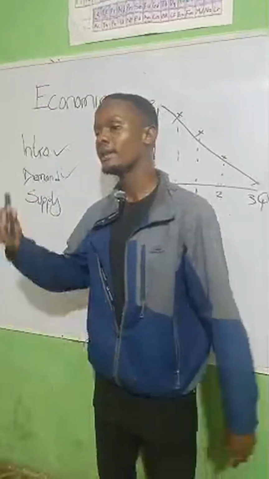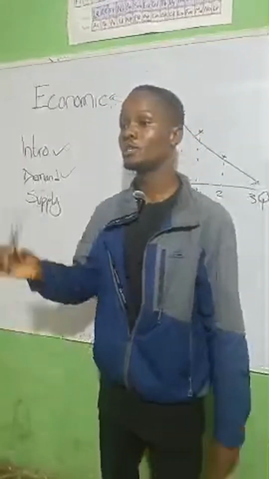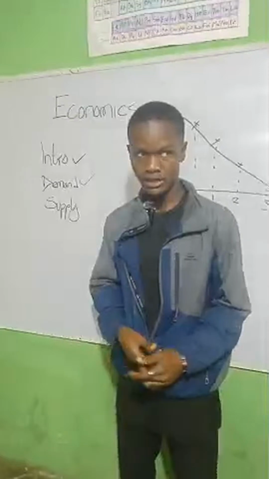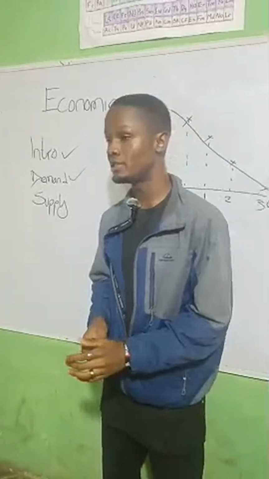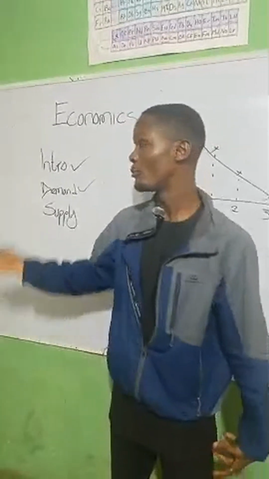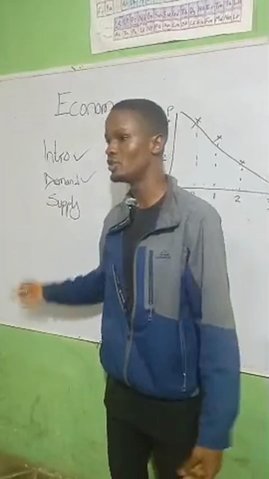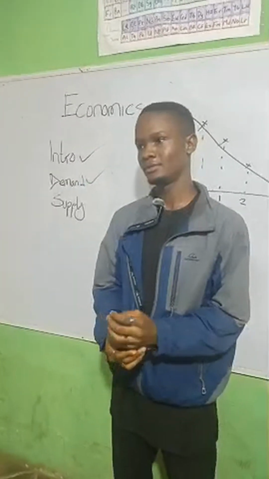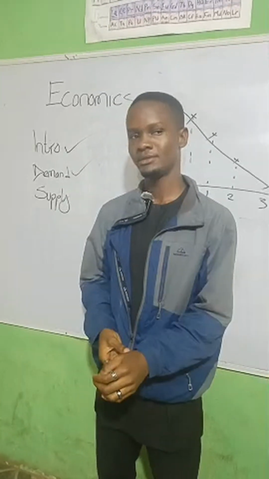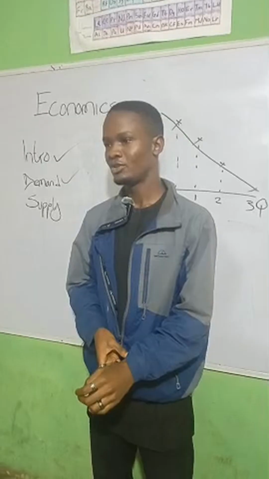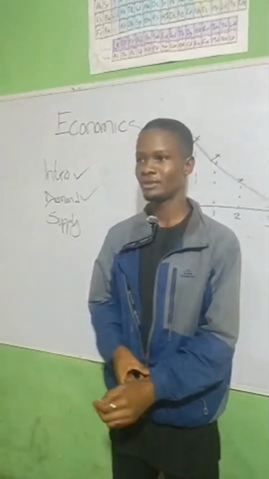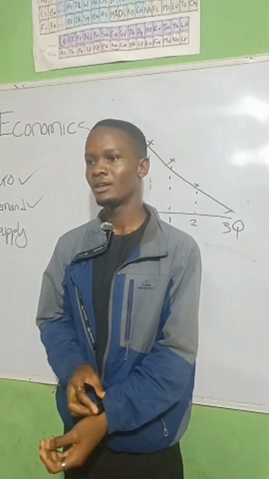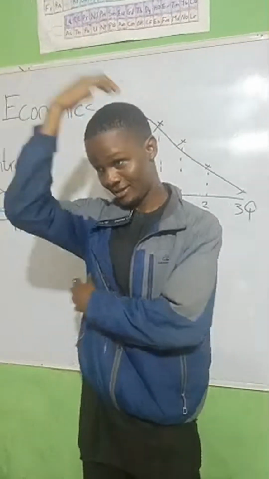Are we together? Then going into the months, Mr. A's income increased from 150 naira to 200 naira. Are we still following? Mr. A's income increased from 150 to 200 naira, and also his consumption of pure water increased from 10 units to 15 units. So how do you explain that? The higher the price, the higher the demand, the higher the supply. Nope, that's not what happened. No, the higher the money available and the ability of the consumer to get more product.